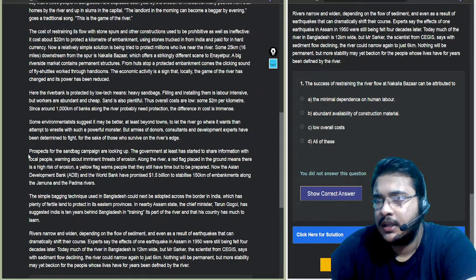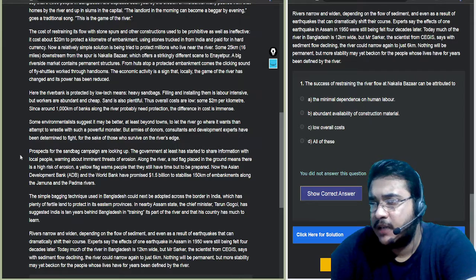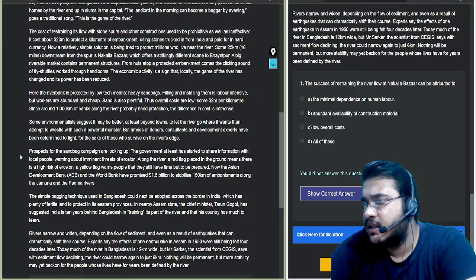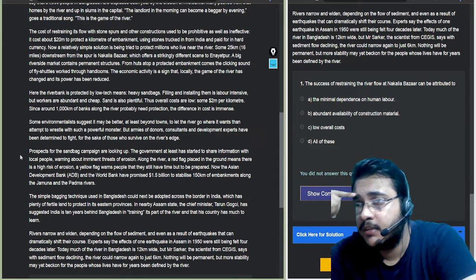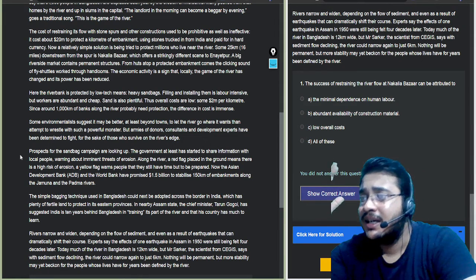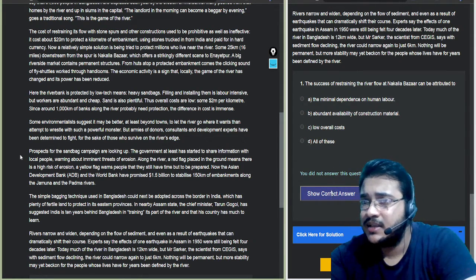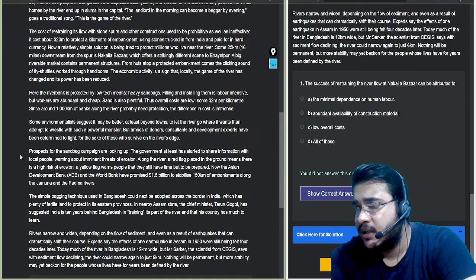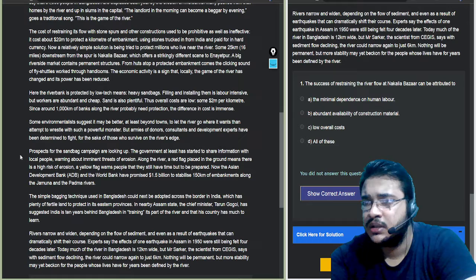Okay. Now this paragraph: prospects for the sandbag campaign are looking up. The government at least has started to share information with local people, warning about immense threats of erosion. Along the river, a red flag placed in the ground means high risk of erosion. Yellow means they still have time to be prepared. Now the Asian Development Bank and the World Bank promised 1.5 billion to stabilize 150 kilometers of embankment along the Jamuna and Padma.